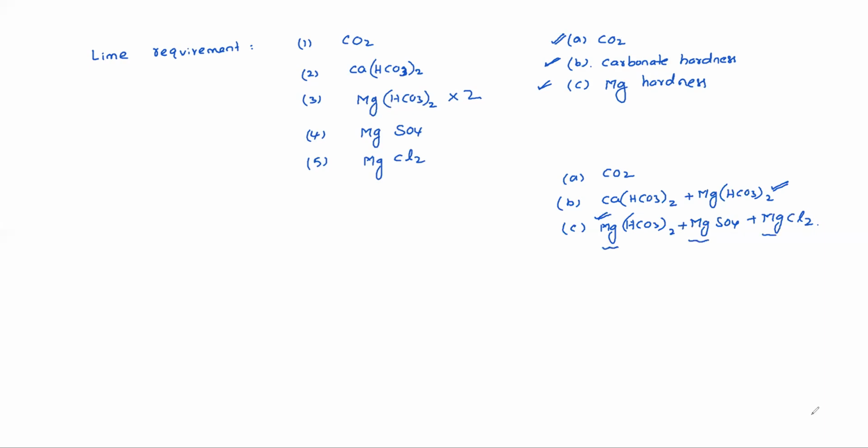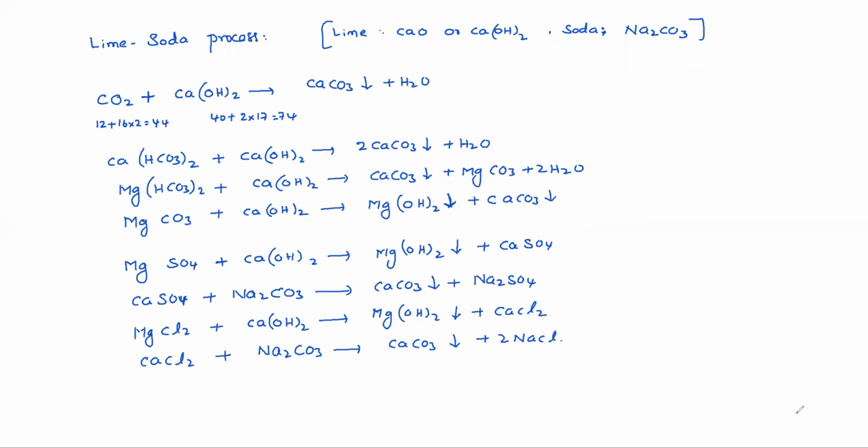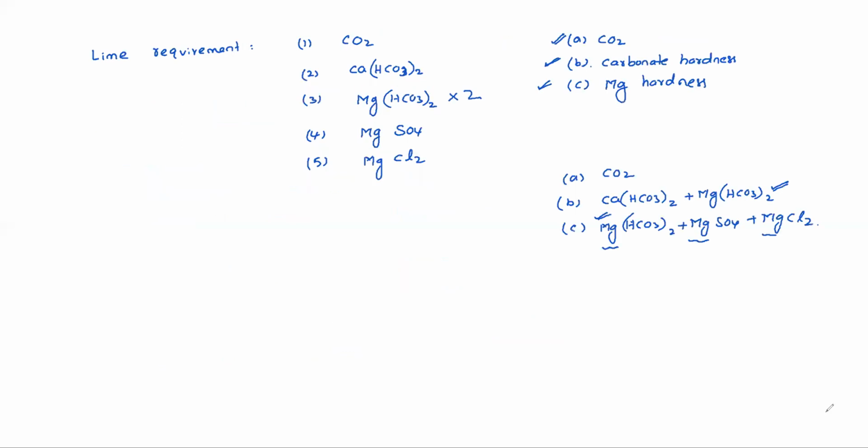Clear? Lime is needed only for these 3 things. One is for CO2, second is for carbonate hardness, third is for magnesium hardness. Madhu, clear? Yes, sir. Okay. Then soda requirement. Soda requirement is for non-carbonate hardness.